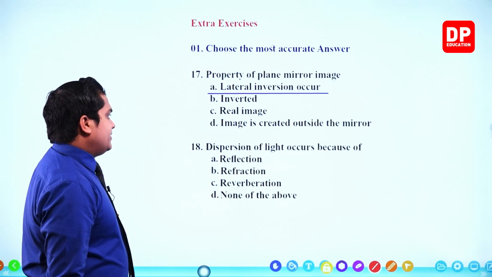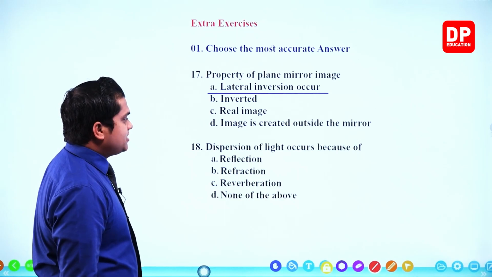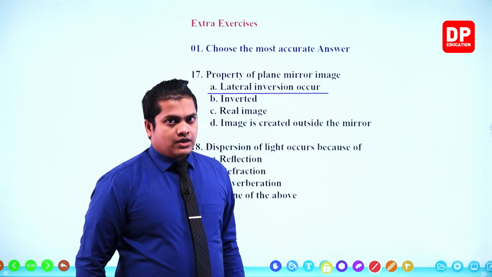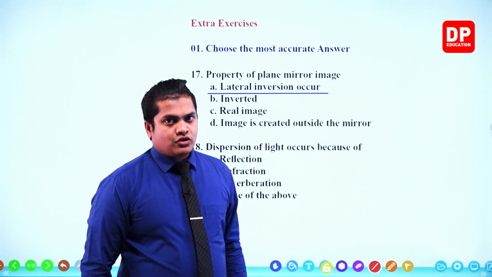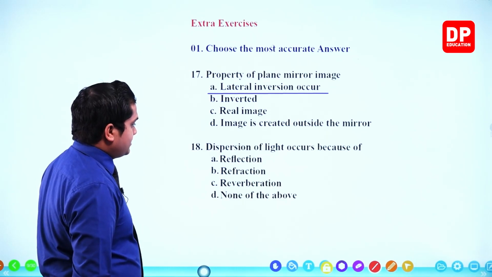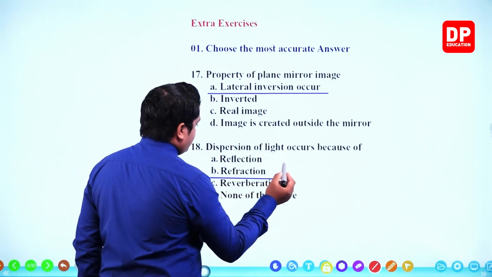Question number 18. Dispersion of light occurs because of what? Dispersion of light is going to occur mainly because of the refraction of light rays. So refraction of light rays should be our answer. Reflection, refraction. Here it goes. Refraction.